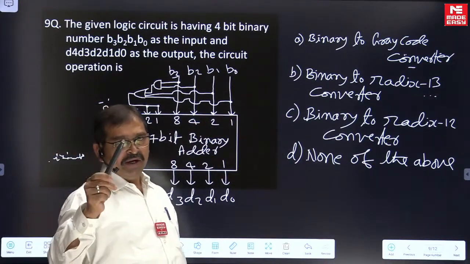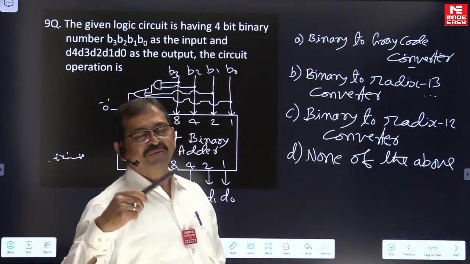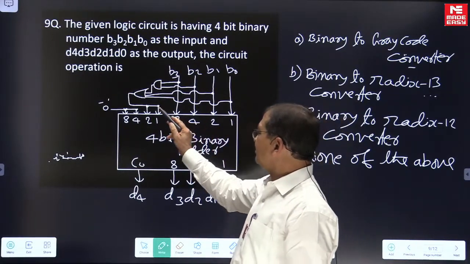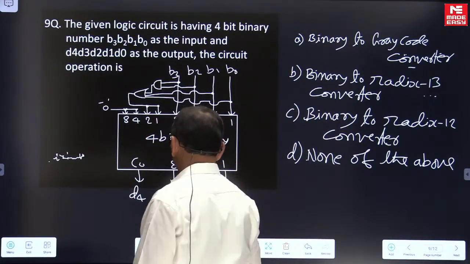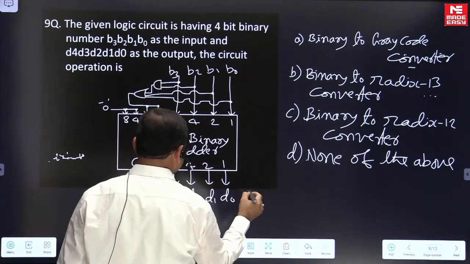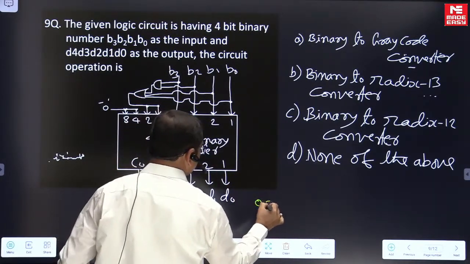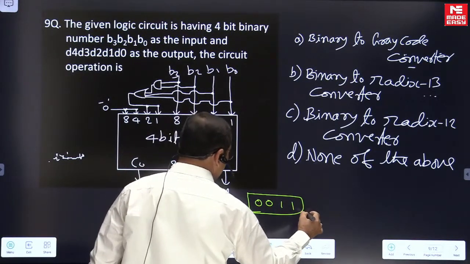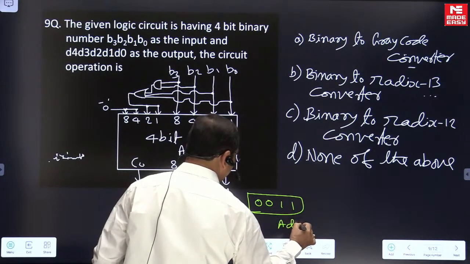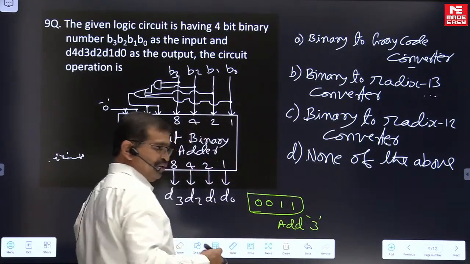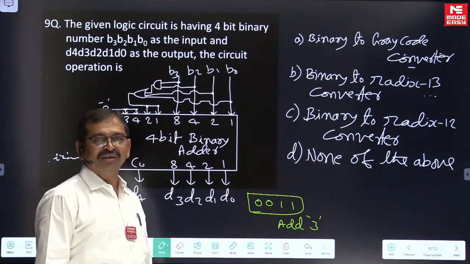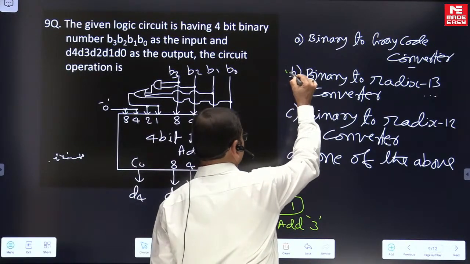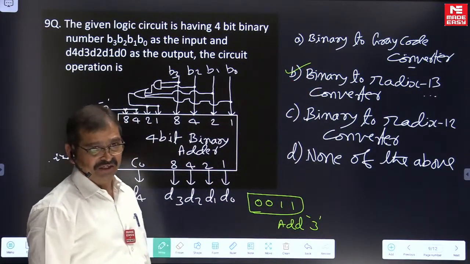For MADEC students, probably it is easy. You might identify by this time. Based on this addition operation, we have 0011 addition, so basically the addition of 3. When I have addition of 3, it's supposed to be a binary to radix 13 converter.